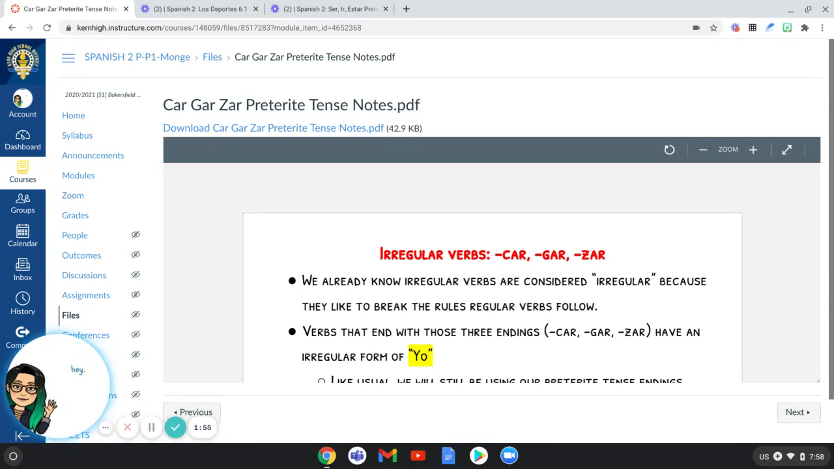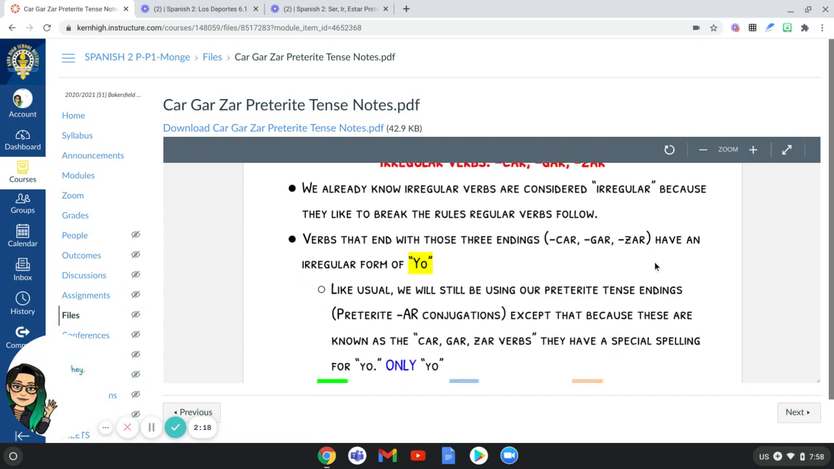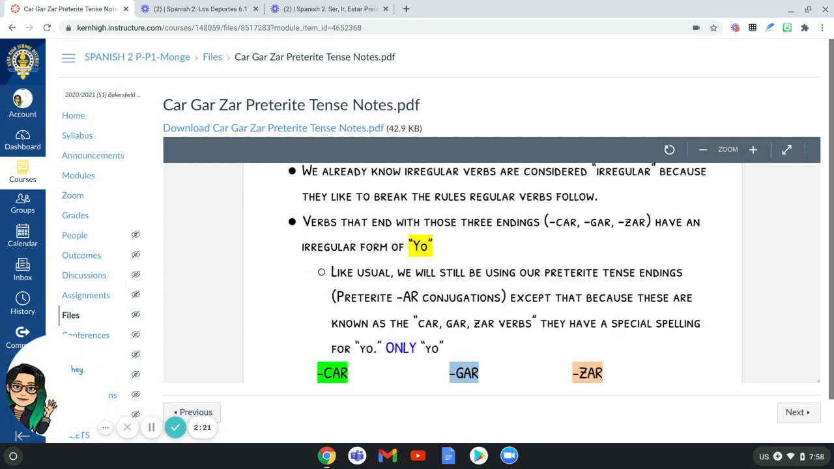So you're still going to be using the same endings. You're still going to follow the same rules of an irregular verb, which is that they like to break certain rules, right? The two most popular ones: they don't like accent rules, and they like to do stem changes. That stuff still happens. But in this case, we're going to be looking at something when it comes to the form for yo, when you talk about yourself. So they have an irregular yo form.